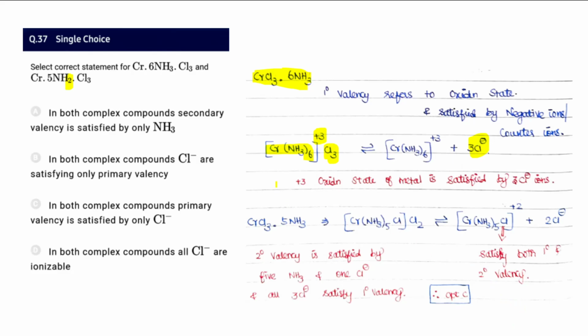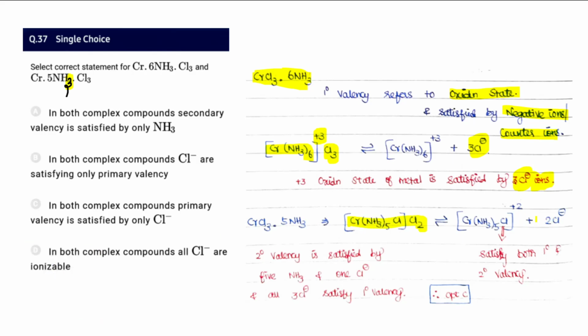So primary valency always refers to oxidation state, and that is satisfied by the negative ions or counter ions. Therefore the plus 3 oxidation state of the chromium is satisfied by 3 chloride ions. And in the second case, CrCl3·5NH3, it can be written this way, with the ammonia as NH3.